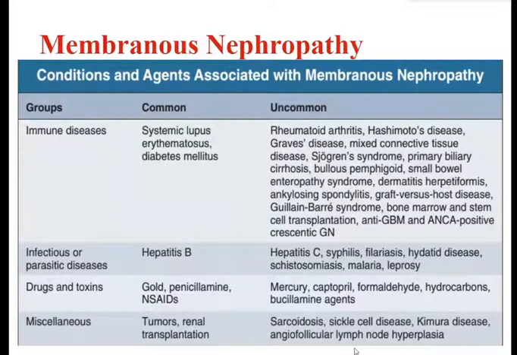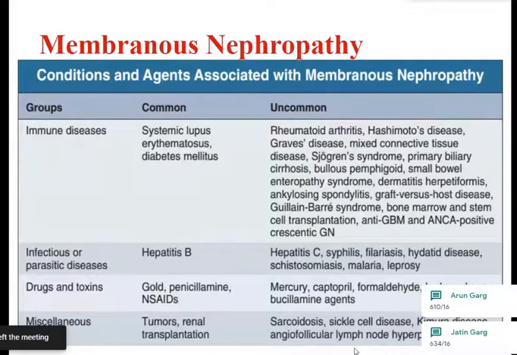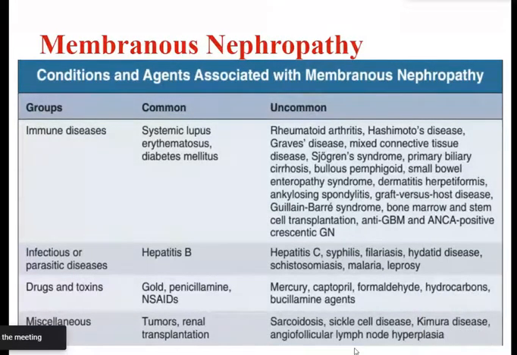And what are the secondary causes? What are the conditions and agents associated with membranous nephropathy? We will switch on to important causes: immune diseases, that is SLE and diabetes mellitus.